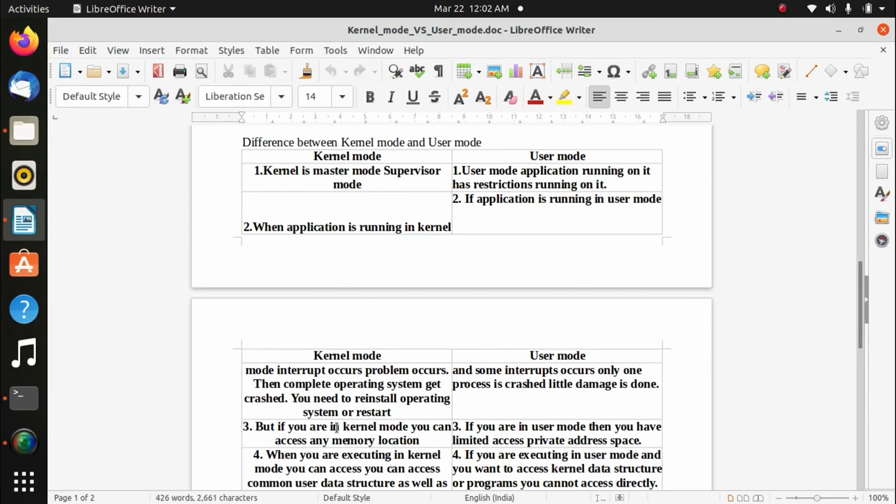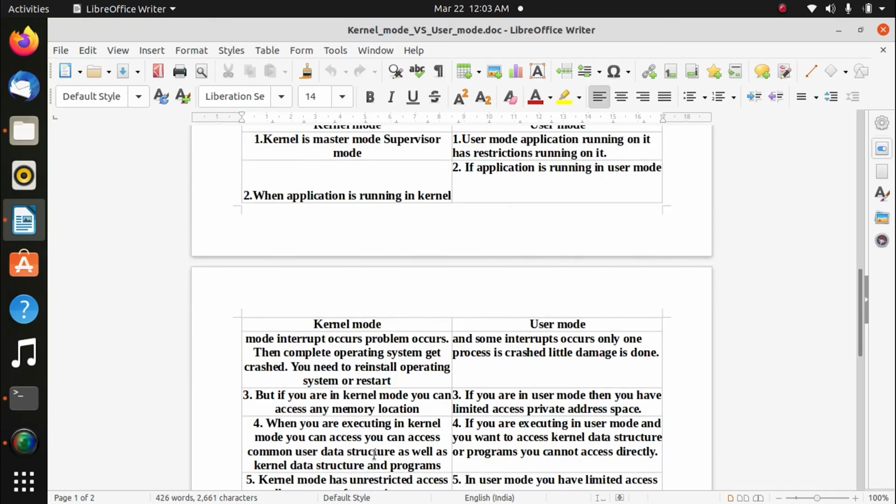Third point, if you are in kernel mode, you can access any memory location. There is no restriction because you are in supervisor mode, you can access anything, any memory location. But if you are in user mode, you have limited access to the private address space, just like logical drives. When you are executing in kernel mode, you can access common user data structures as well as kernel data structures and programs. And if you are executing in user mode and you want to access kernel data structures or programs, you cannot access them directly. So that was user mode. In user mode, there are some restrictions, some conditions with the help of which the user mode can be safe.